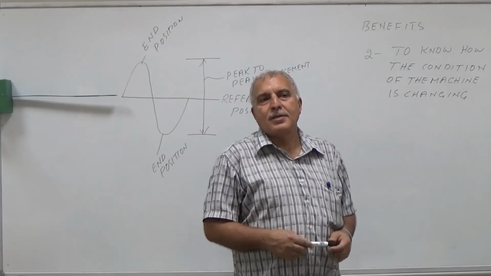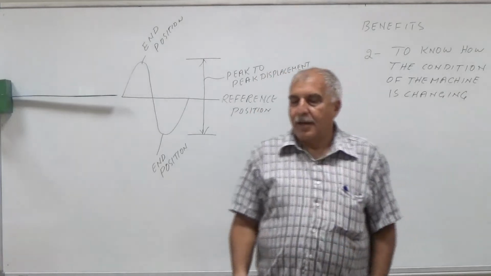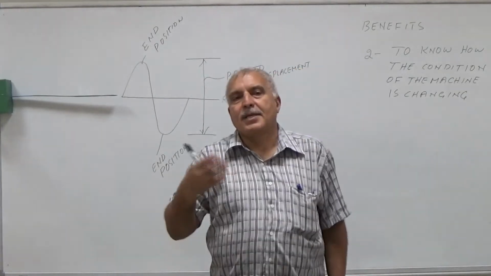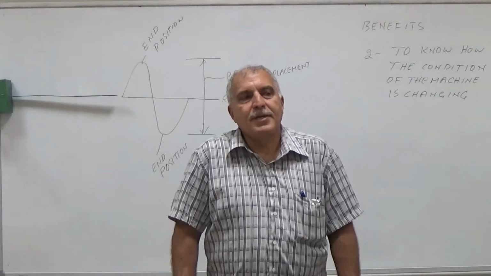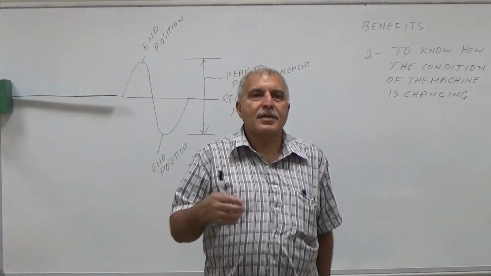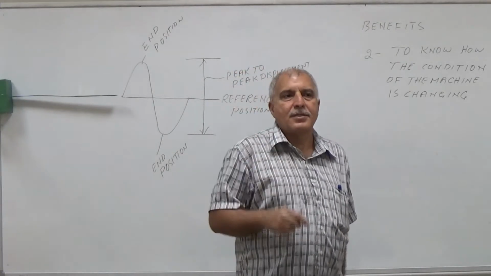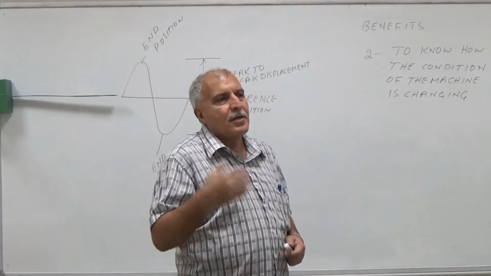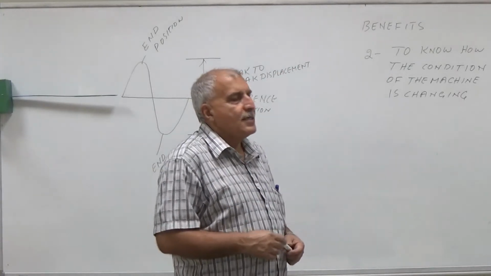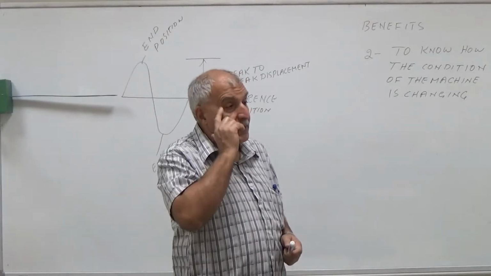we can plan our maintenance. For example, I am taking the vibration reading, and every week I find that the condition is becoming a little worse. So I can find out, okay, after 3 months the condition will be very bad, and then I should not run the machine.